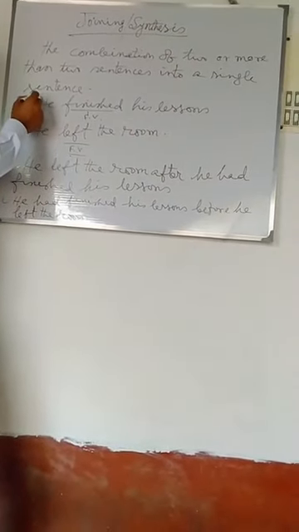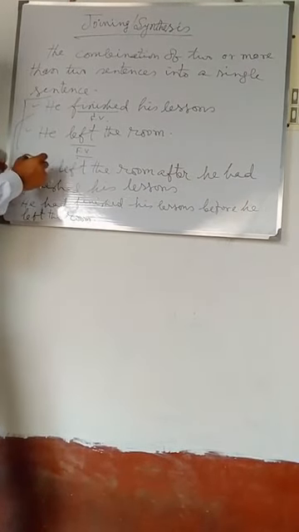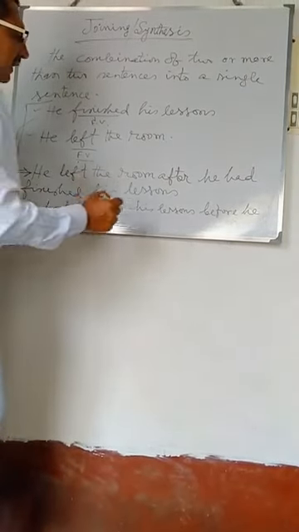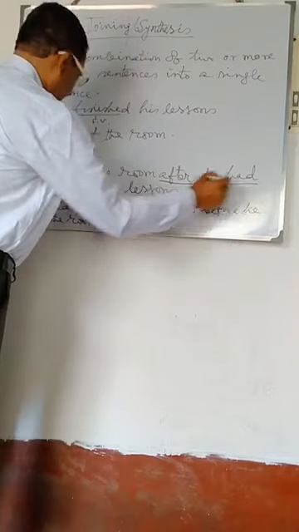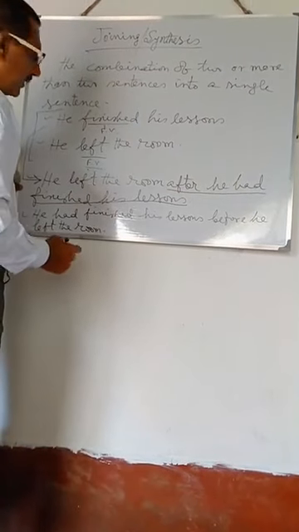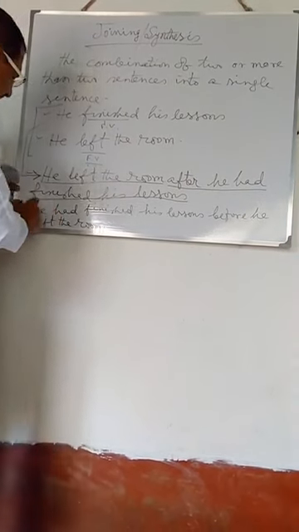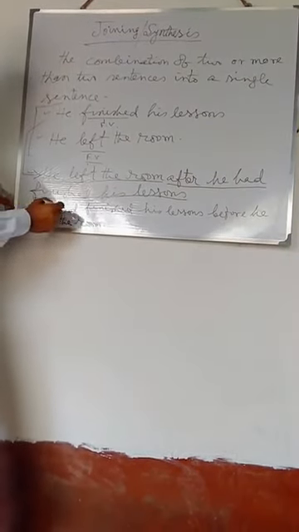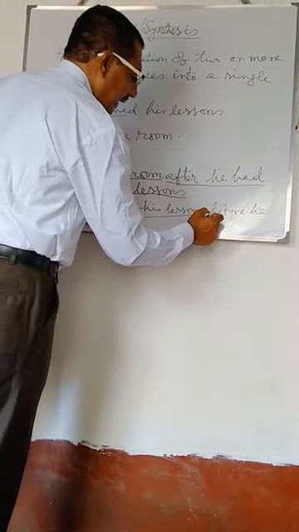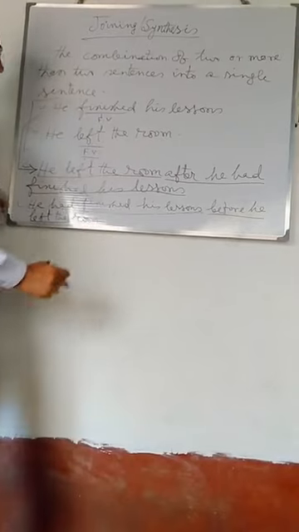At the time of combining the sentences into a complex sentence, you may use the sentence in this way. He left the room after he had finished his lessons. Now see, here after he had finished his lessons, this is called subordinating clause. He left the room, this is called principal clause. And here in the second joining, he had finished his lessons, this is called principal clause. And before he left the room, this is called subordinating clause.